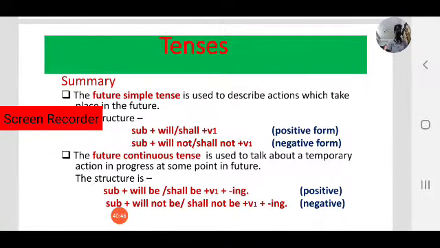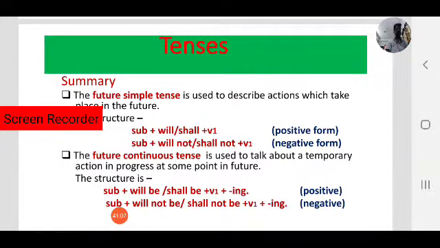In the previous sessions, we focused on present tense and past tense. We have seen all four aspects of these tenses.